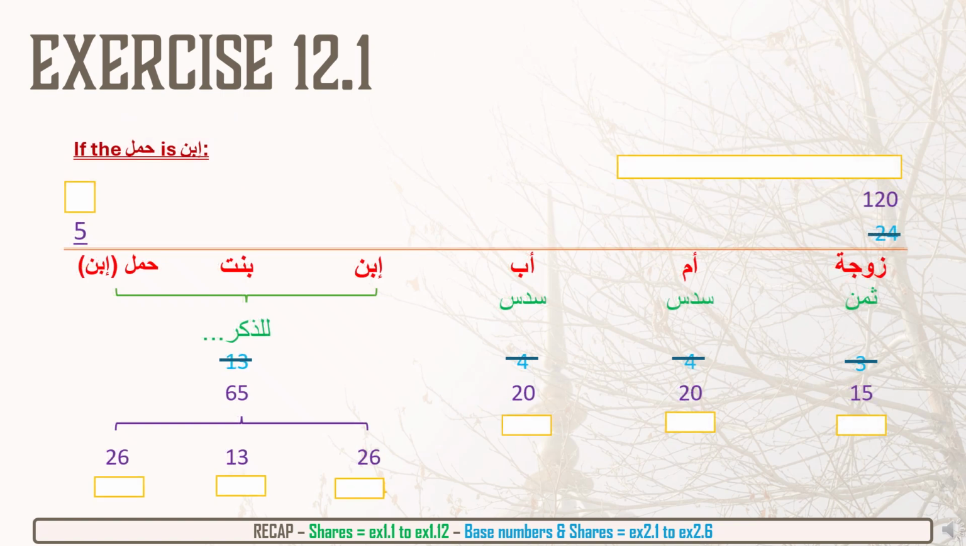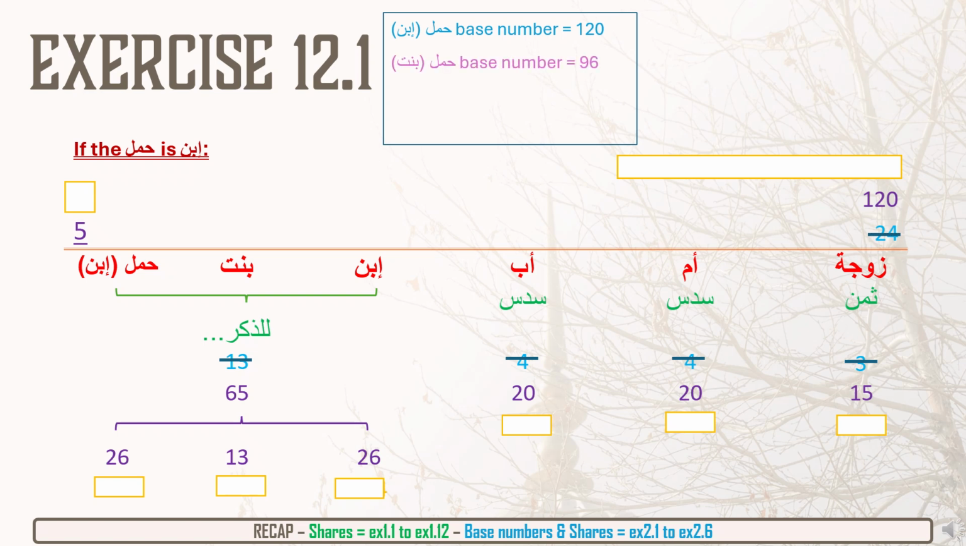So here, the base number for the scenario if the child was a son was 120. The same for if the child was a daughter is 96. So now what we need to do is we need to try and make both base numbers the same. The way we're going to do that is we're trying to work out the LCM of 120 and 96, which is 480. So now we need to think, well, let's focus on the sons category first.